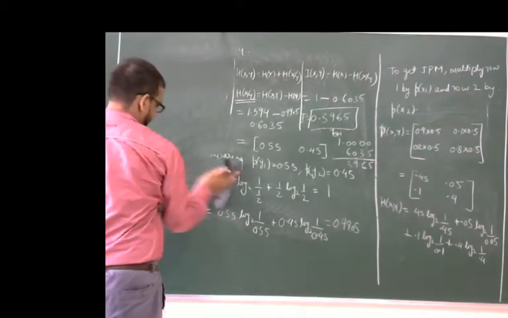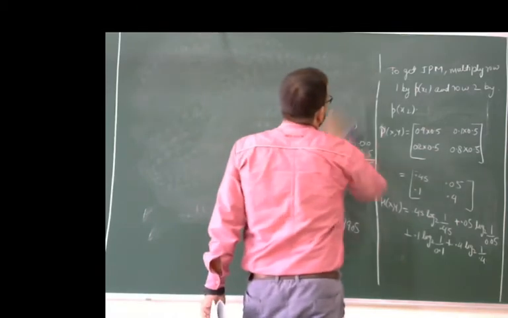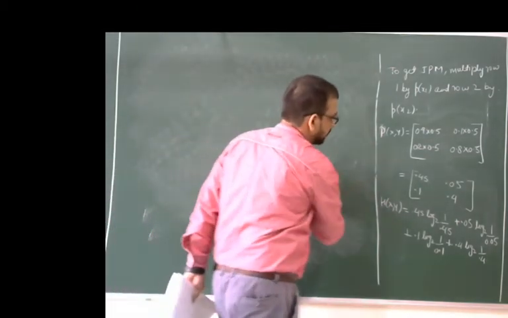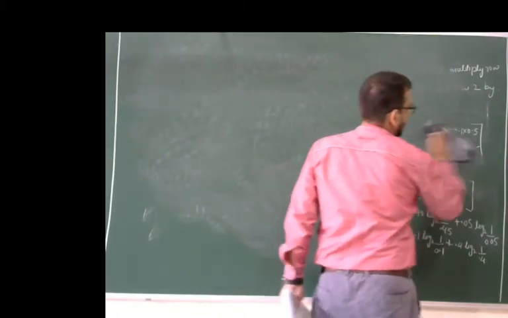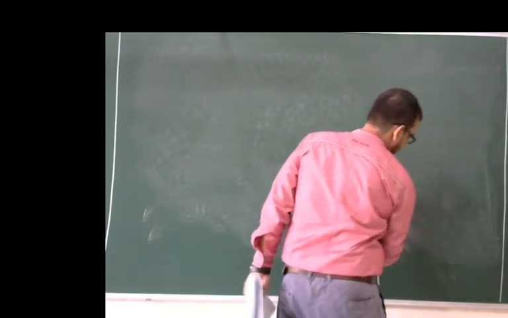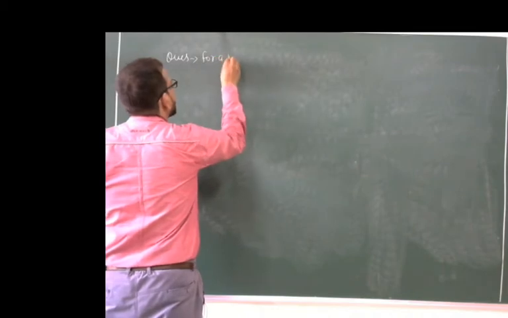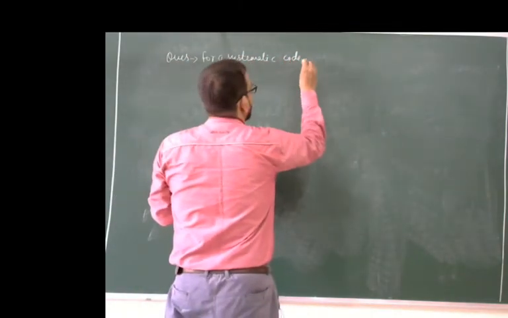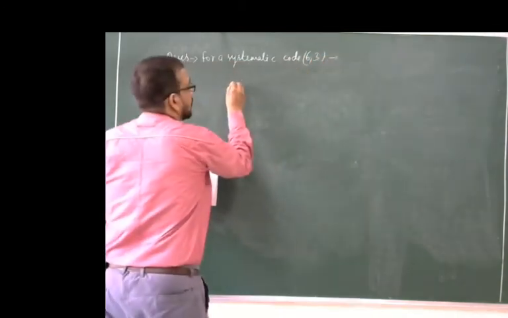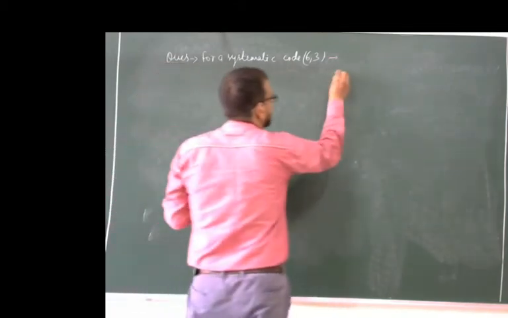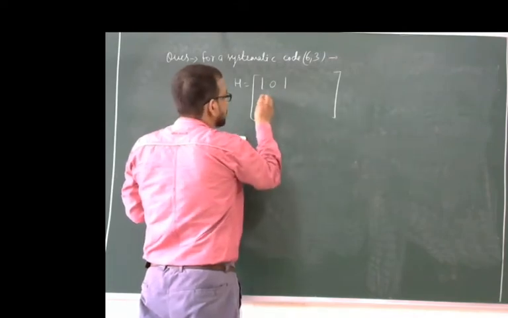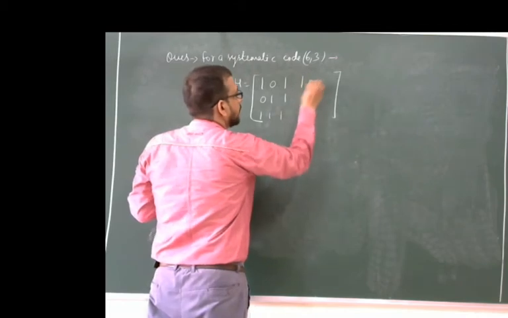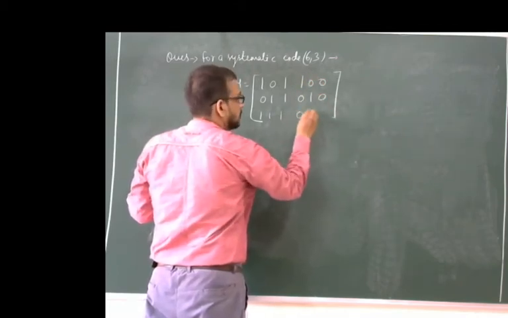Now the next numerical will be 4a. Systematic code (6,3), H is already given like this: 101, 011, 111, 100, 010 and 001.